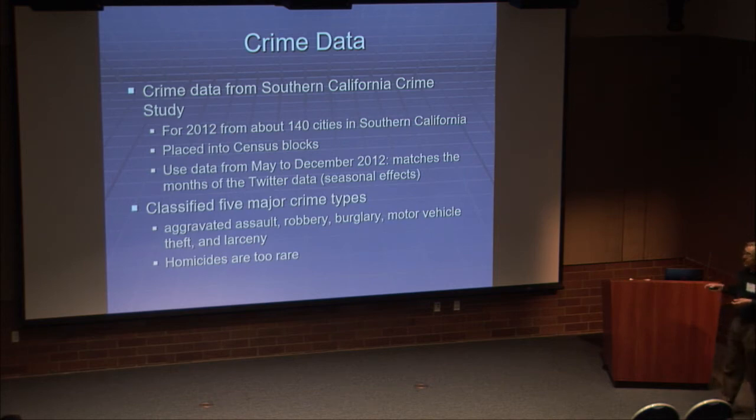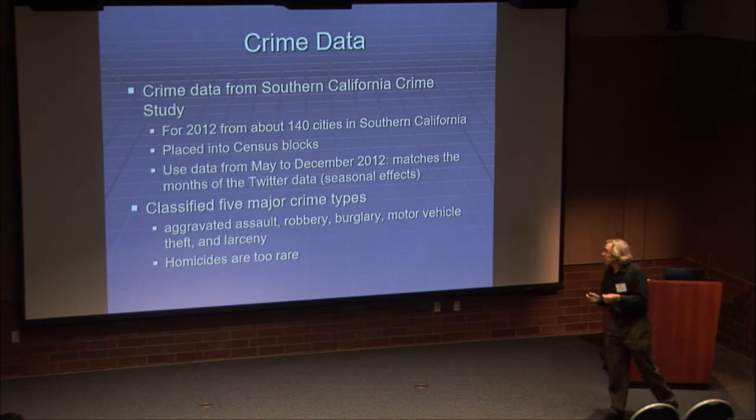The crime data, we know the exact location. We aggregate it, if you will, to census blocks. But if you know what blocks are, they're very small. They're bounded by streets. So it's just an area. It's this very small area. So we use that. We use crime data from May to December of 2012 in that it matches the months of the Twitter data that we're going to use. We only had Twitter data from May to December.